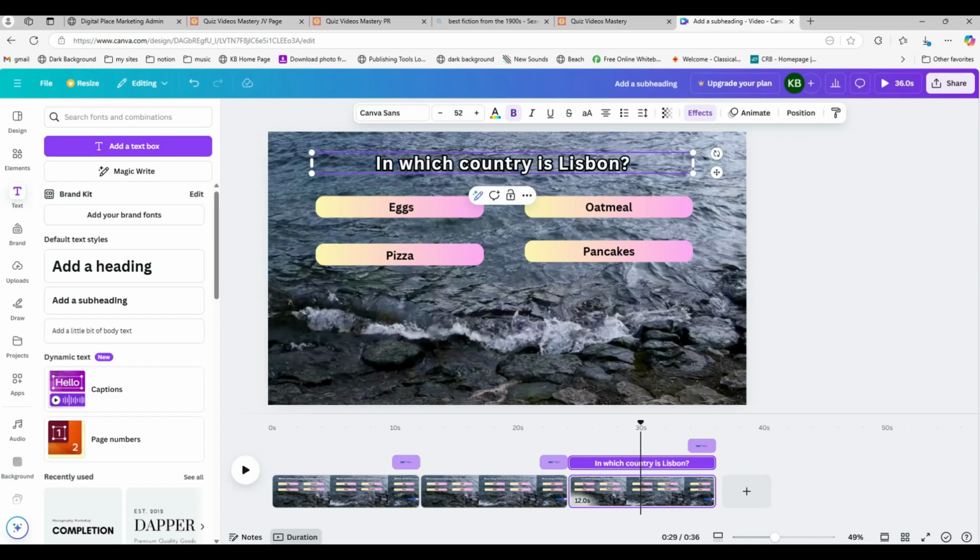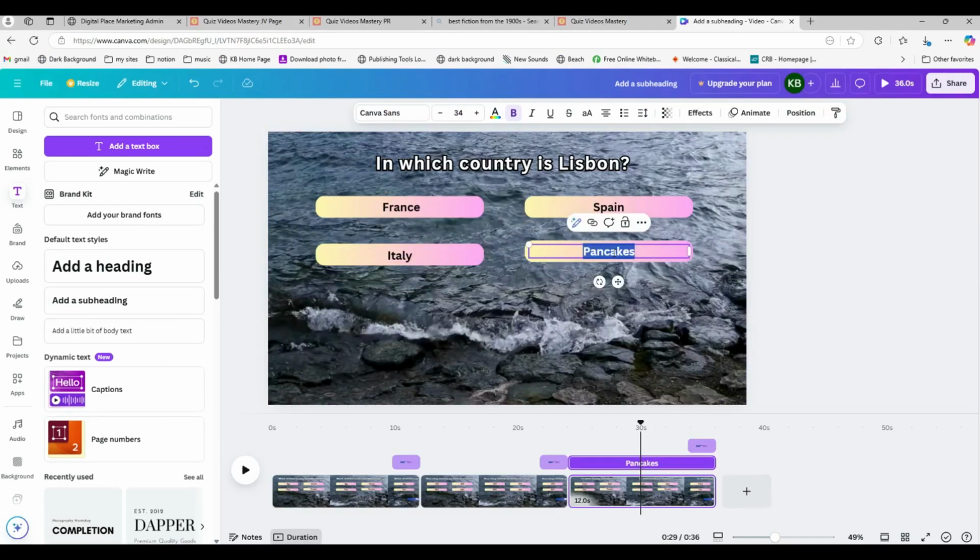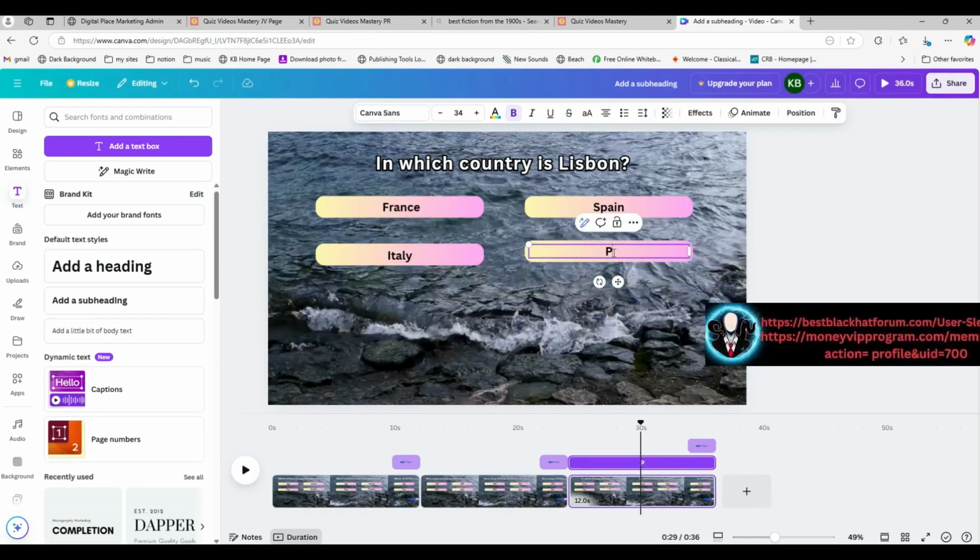In which country is Lisbon? Well, is it in France? I don't know. Do I need to look this up on the internet? Is it in Spain? Who knows the answer? Is it in Italy? Or is it in Portugal? Which is where it is.